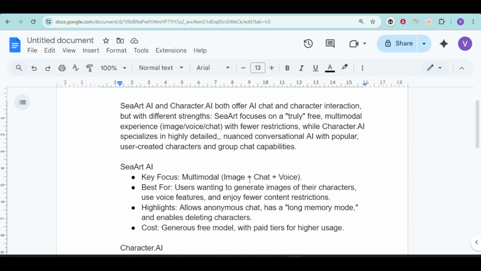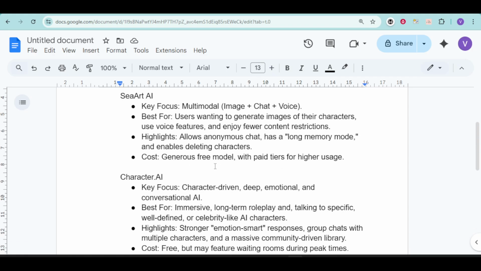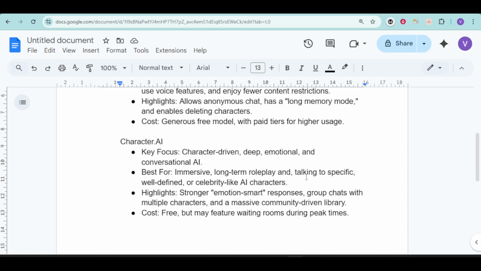SeeArt AI is focused on multimodal and is best for users wanting to generate images of their characters, use voice features, and enjoy fewer content restrictions. It allows anonymous chat with a long memory mode and enables deleting characters. It's also a generous and free model.